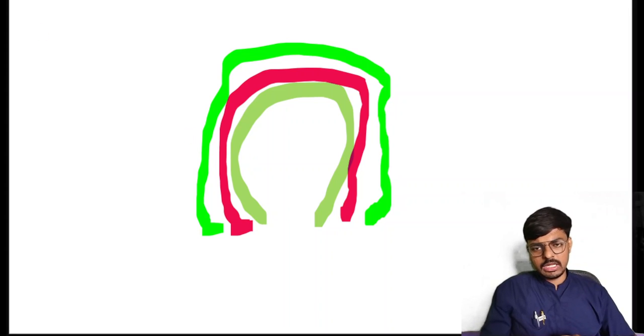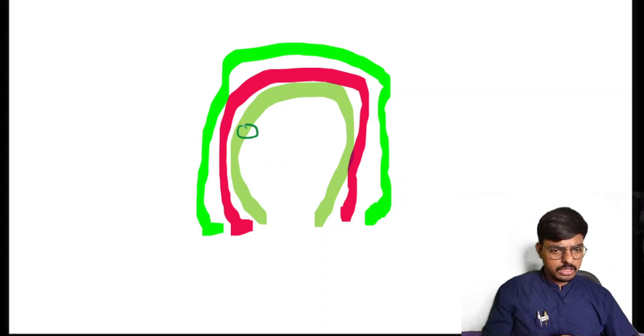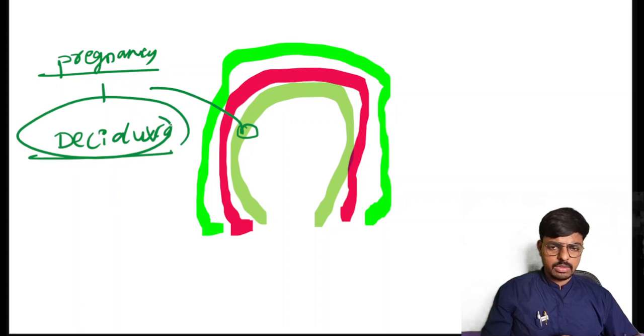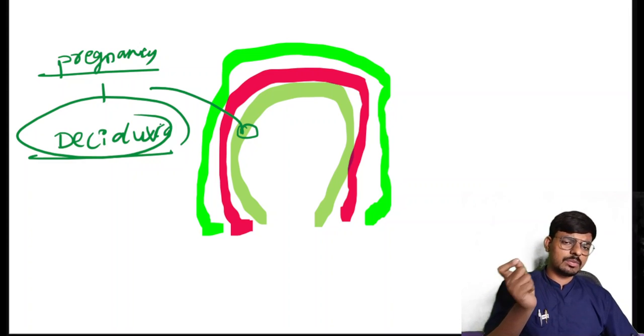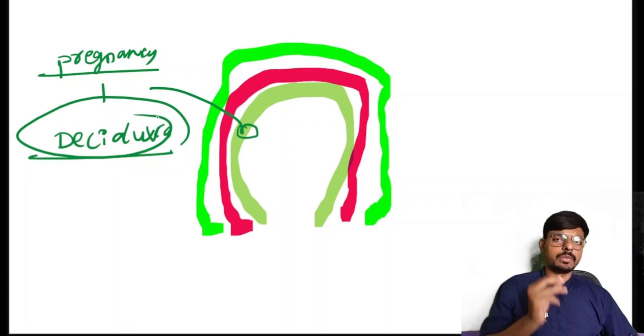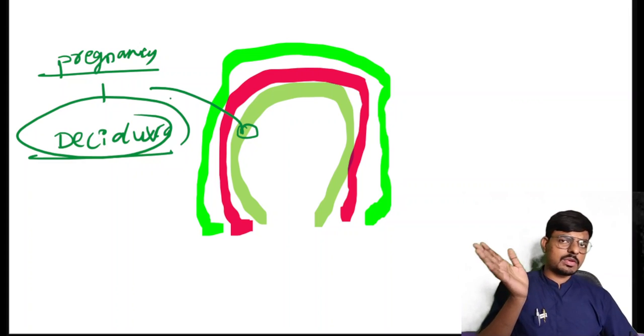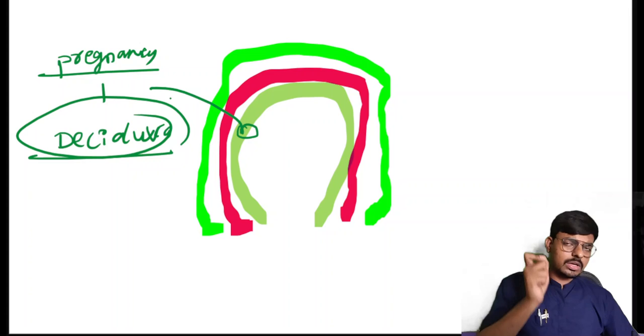So the inside layer, this is what we call the endometrium. So what is the endometrium in the pregnancy? We call the endometrium in the pregnancy the decidua. What is Decidua? Decidua is anything that will shed out after a certain period of time, like deciduous teeth we are having in childhood. Means it will shed out after a certain period of time, that is what we call Decidua.